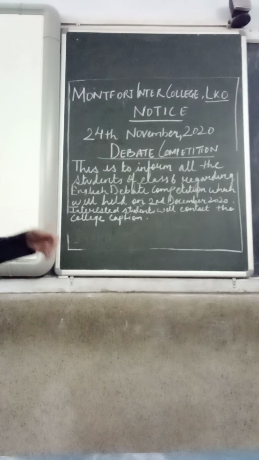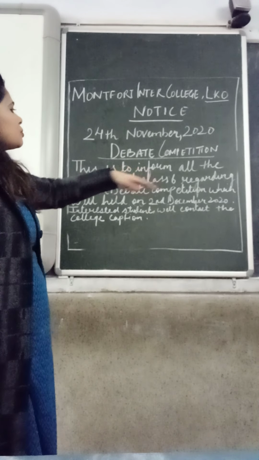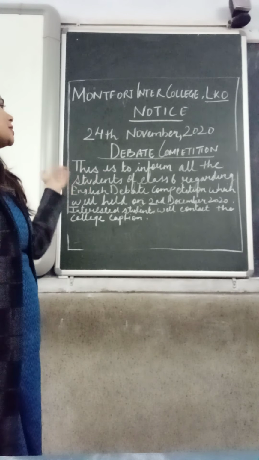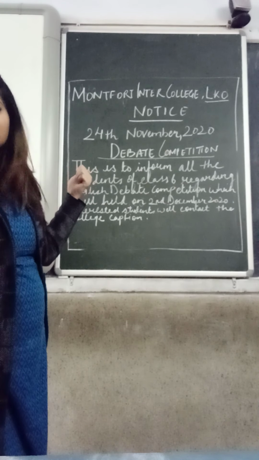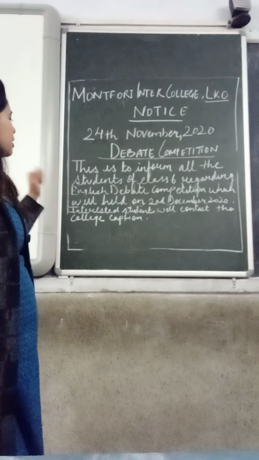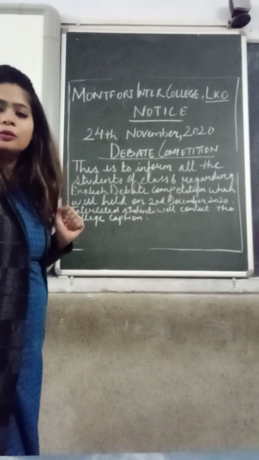Right? So let us read the notice once again. This is to inform all the students of class 6 regarding the English debate competition which will be held on 22nd December 2020. Interested students will contact the college captain.